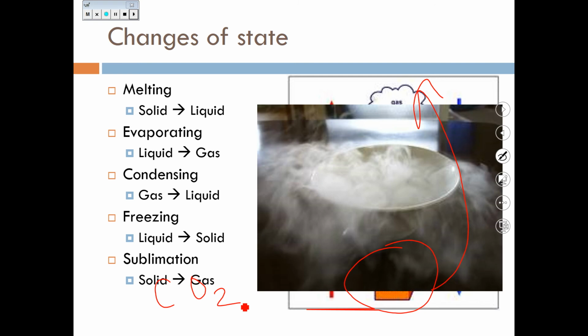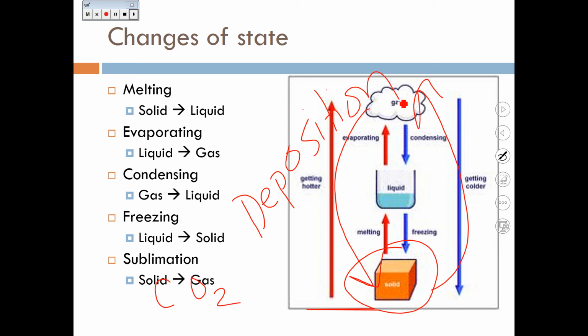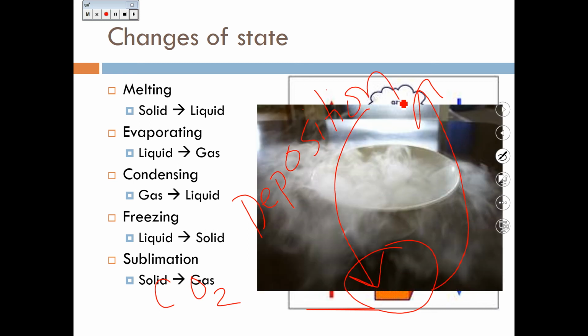And oftentimes I get the question, is there a name for the opposite, from a gas directly into a solid? And there is, and I don't know if it comes up on this PowerPoint, but it is called the phase change deposition.